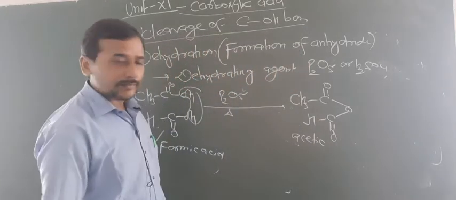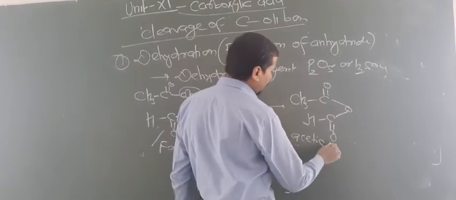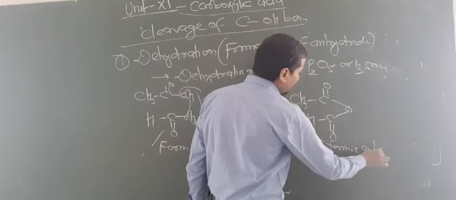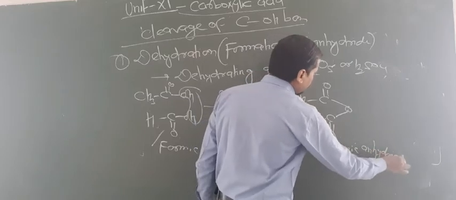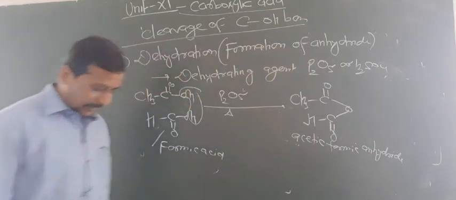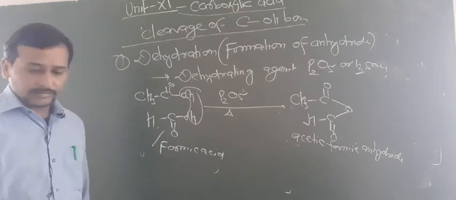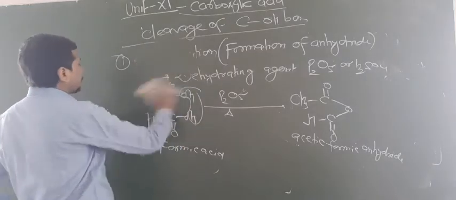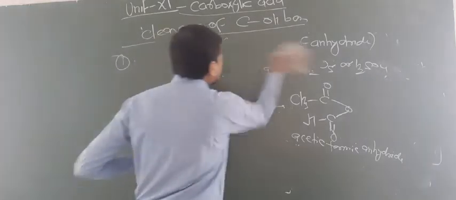Here two acids are involved, so the name is acetic formic anhydride. Anhydride means removal of water takes place. Are you getting this point? So these are about dehydration, that is, formation of anhydride. Now let us focus on the second reactions which involve the breaking of the C-OH bond.